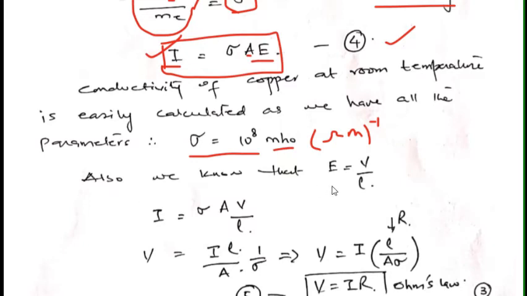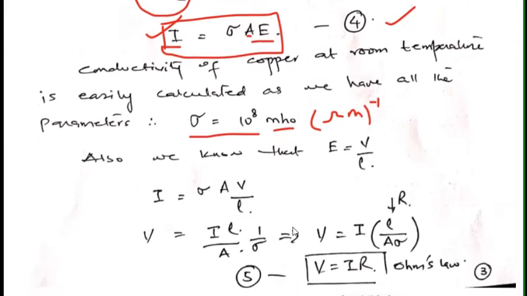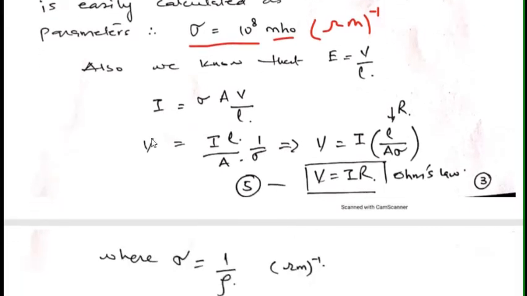Also, we know that E is equal to V over L, and I can write I equals sigma A E, and I can replace this E with V over L. So I have I equals sigma A V over L, and from here I have simply taken this to one side and all of these to the other side.